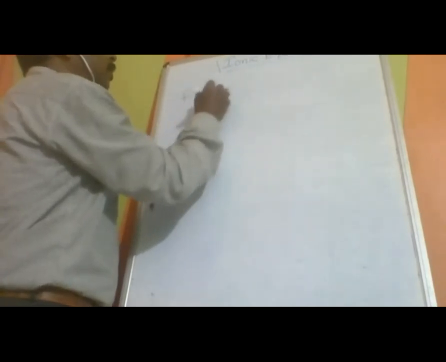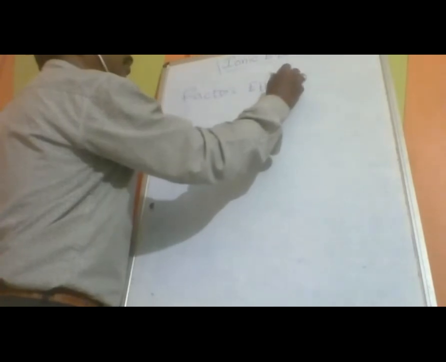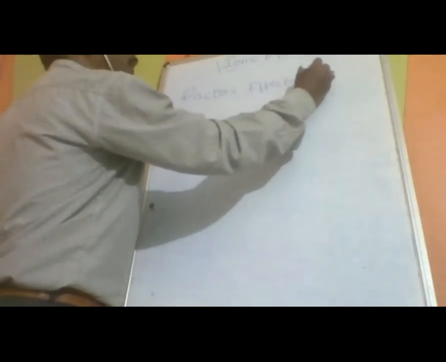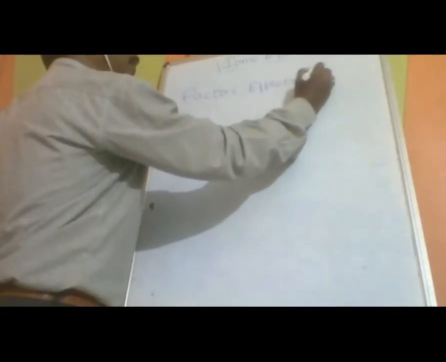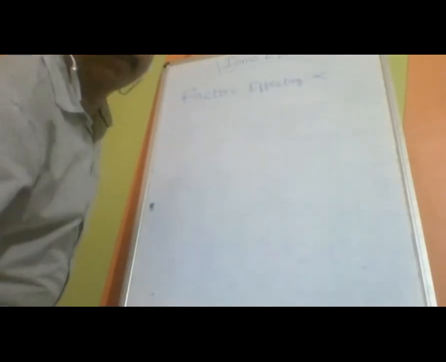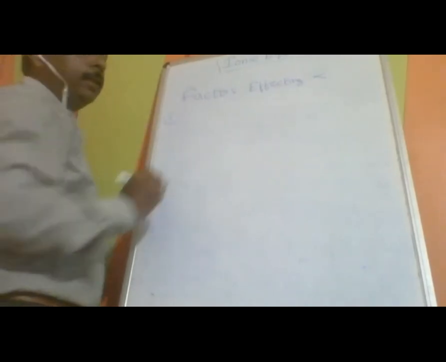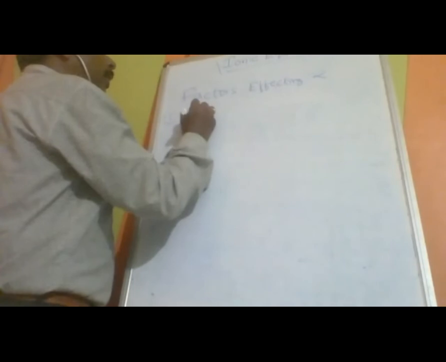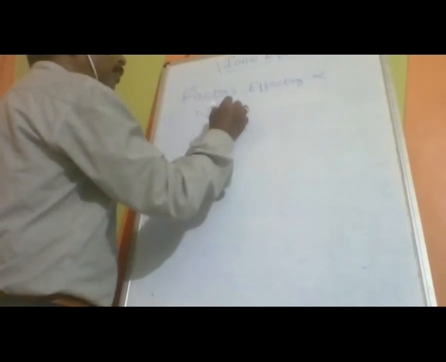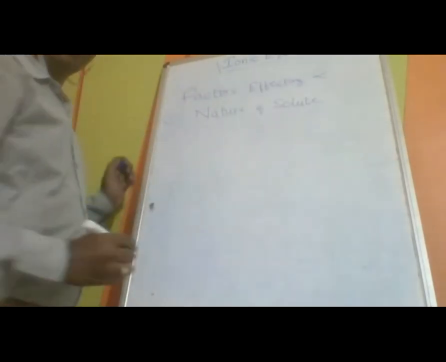Now first let us consider the factors affecting electrolyte alpha. The first factor affecting alpha is the nature of solute. Some solutes are very highly ionic.